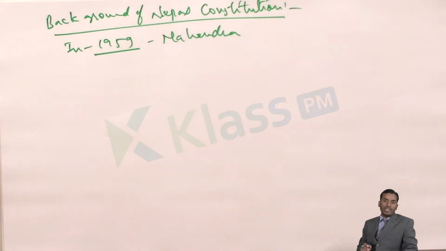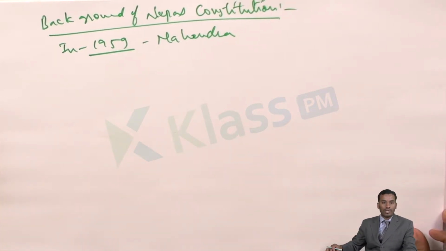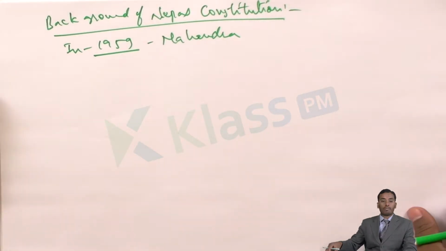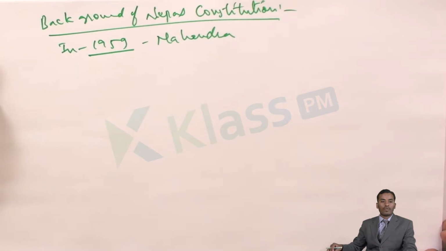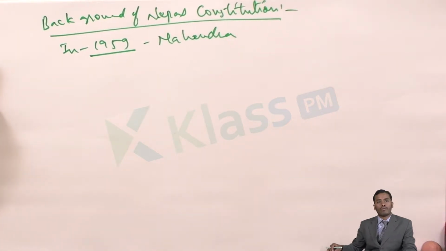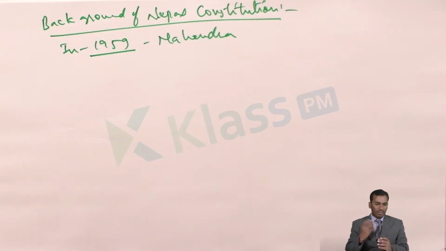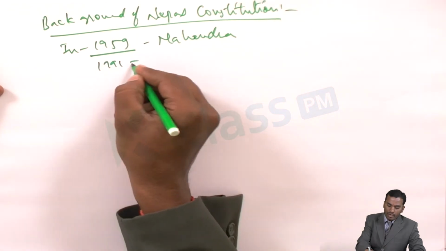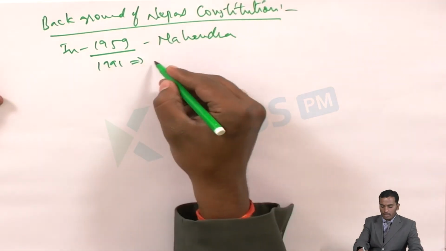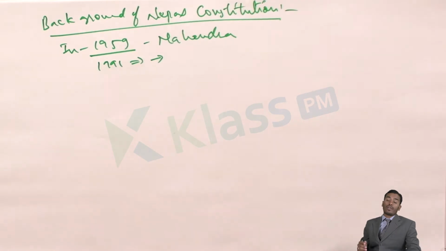But within a year, this newly formed government gave its powers back to the king. The king came back to power and started ruling the country again. So that means the new government that had been formed lasted only temporarily, only for 1 year. The next thing we have is that elections were held again in the year 1991. Still, the same thing happened again, and then they started struggling a lot.